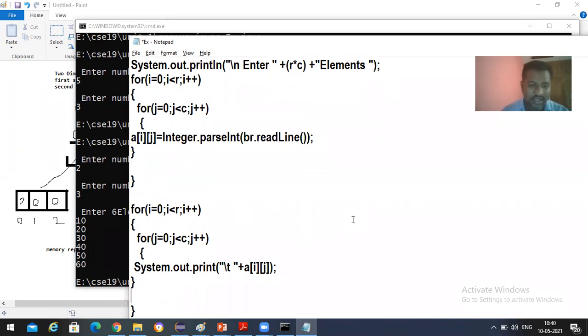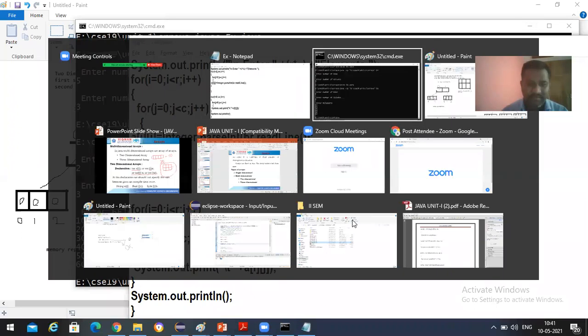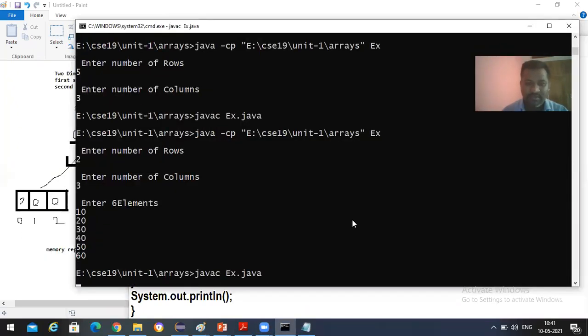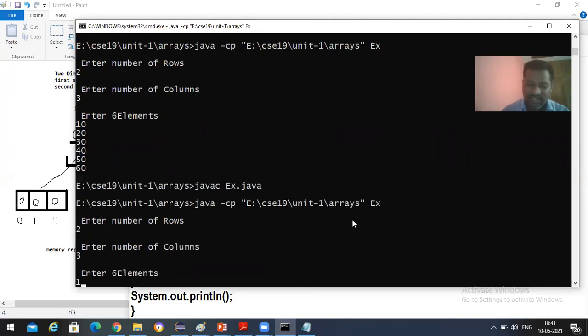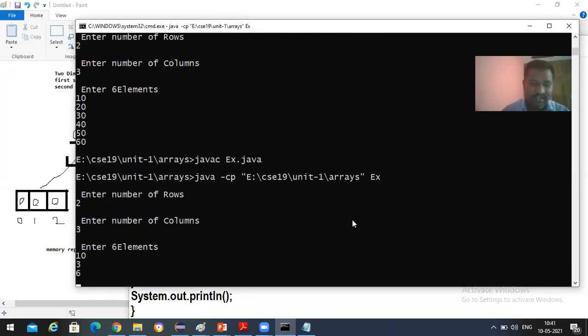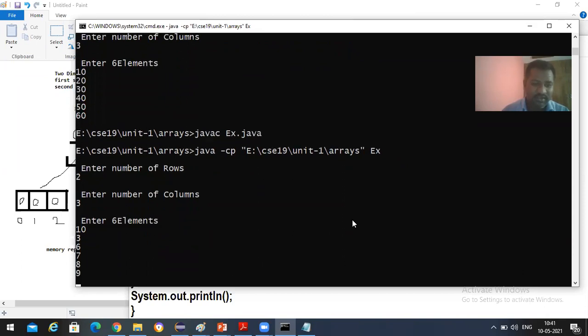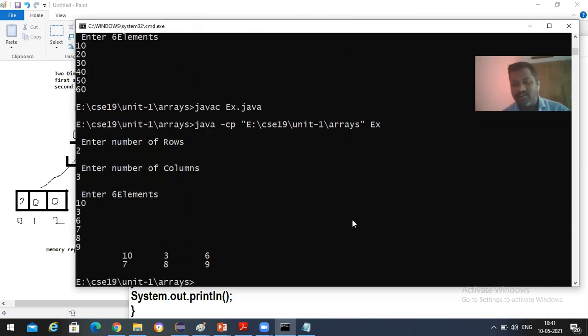Okay, and then I'm going to take here System.out.println. So number of rows 2, number of columns 3. It's asking me to enter 6 elements. I'm entering 6 elements over here. So I got elements in matrix order. Clear, students?